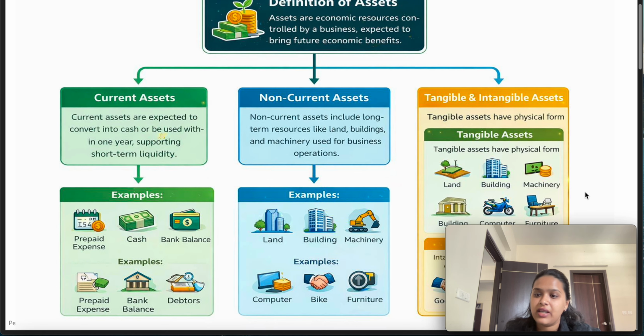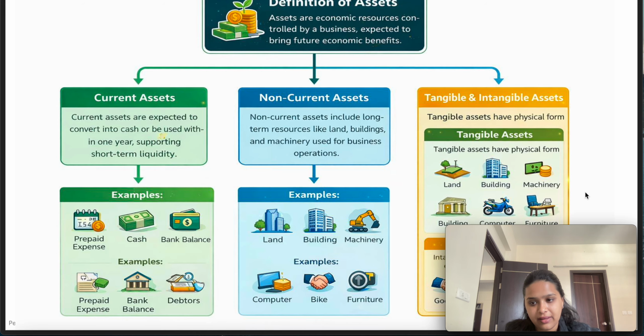So what is current asset and what is non-current asset? The bifurcation depends upon their period. If any asset or any resource that you can control up to 12 months, that is a current asset. Or any asset which supports short-term liquidity, that is a current asset. Or any other asset which is able to generate the revenue, or you can use beyond 12 months, it is a non-current asset. So the basic difference only depends upon their tenure or life. If it is up to 12 months, it is a current asset, other than that it is a non-current asset.